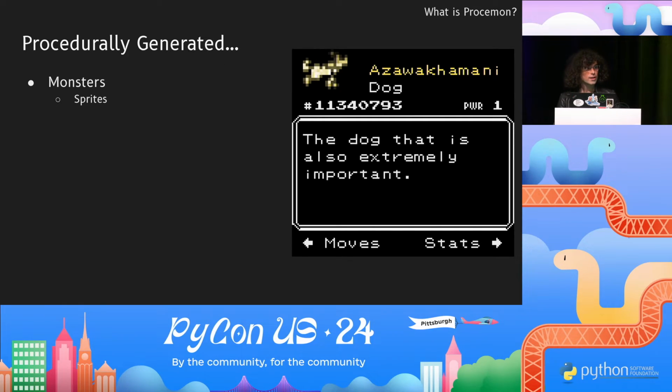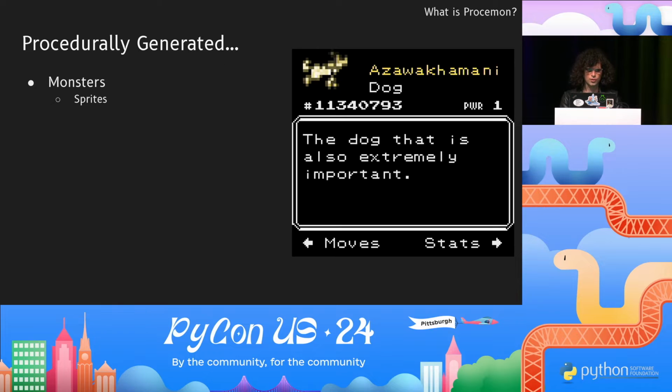So, what is actually procedurally generated in Procemon? Well, for starters, each type of monster is procedurally generated. Each save file has unique monsters. The monsters you encounter in the game are totally unique to anyone else's. So you can see that this is a dog monster that has a sprite that kind of looks like a dog, and each dog monster will have a different sprite.